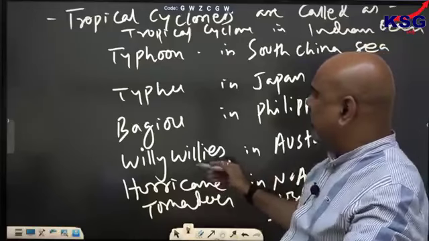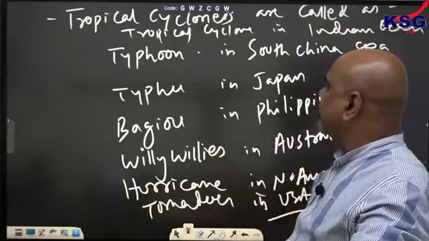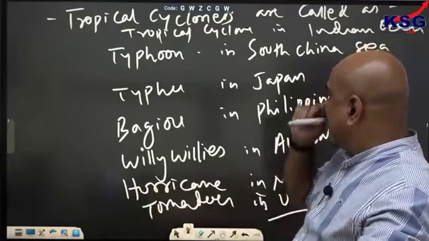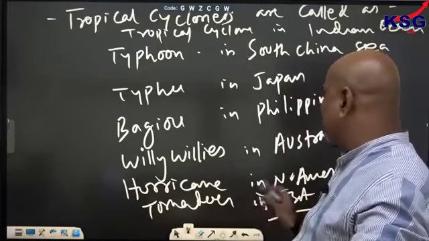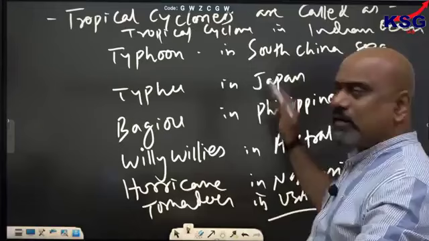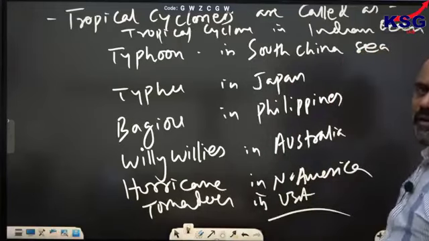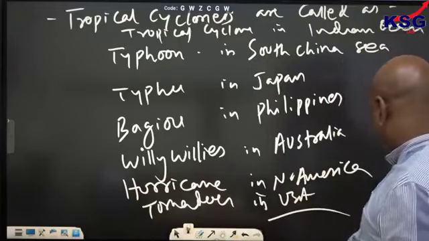In Australia, Willy-willy; Baguio, Philippines; Typhoon, Japan; Typhoon in South China Sea; tropical cyclone in Indian Ocean; USA, Gulf of Mexico region, hurricanes, North America. In these regions you have different names. The same cyclone has a different name. These are tropical cyclones in different regions.